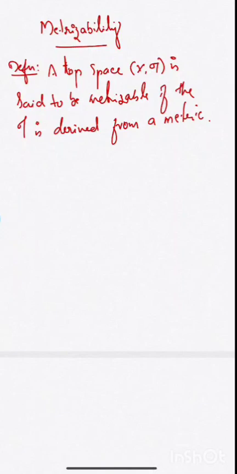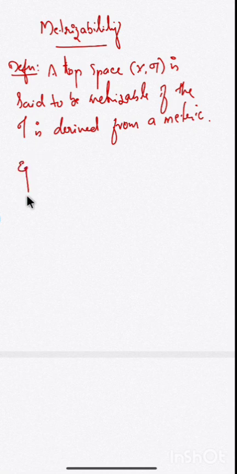Today we are going to discuss the property of metrizability in topological space. A topological space X is said to be metrizable if the topology of X, that is tau, is derived from a metric. When the topology is derived or induced from a metric, that kind of topology is called a metrizable topology and the space is called a metrizable space.